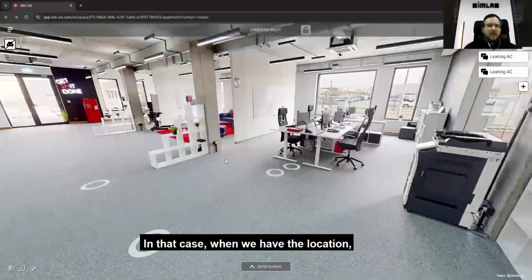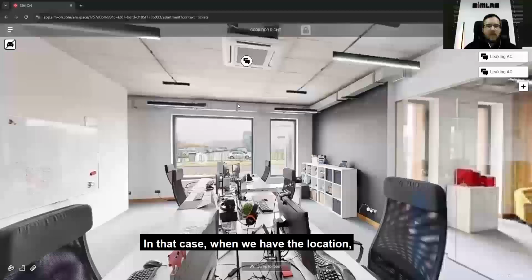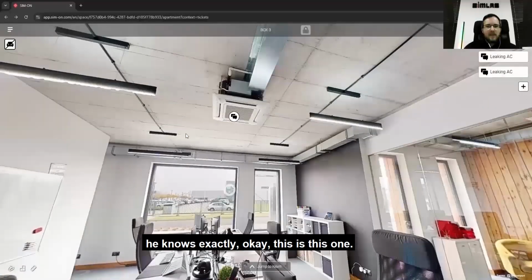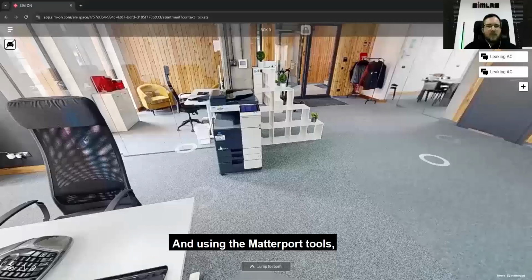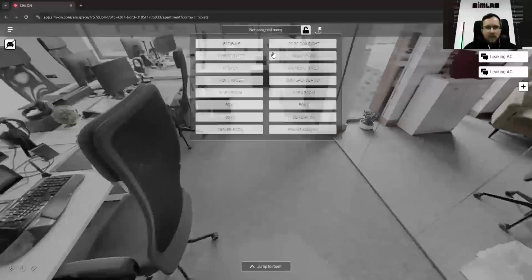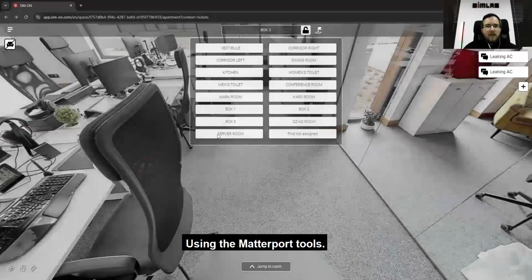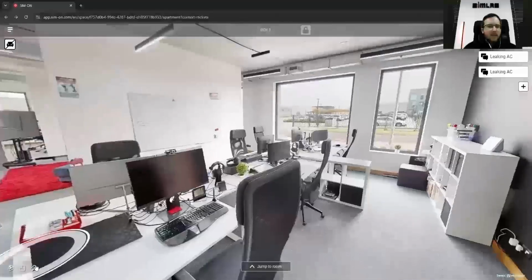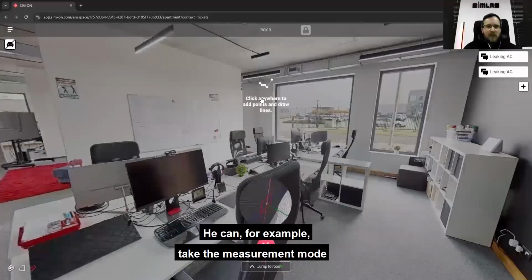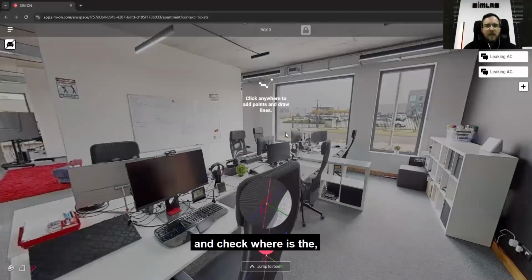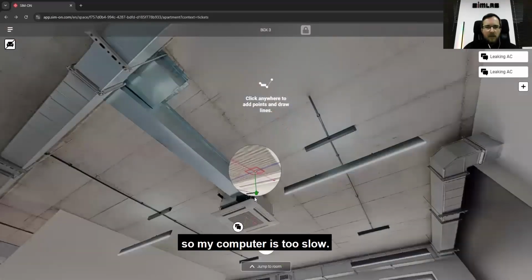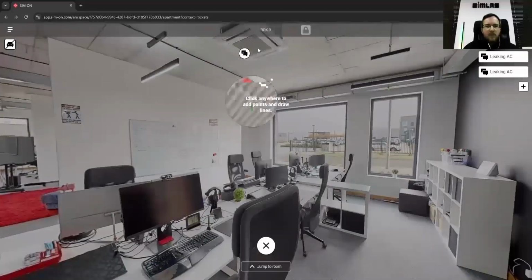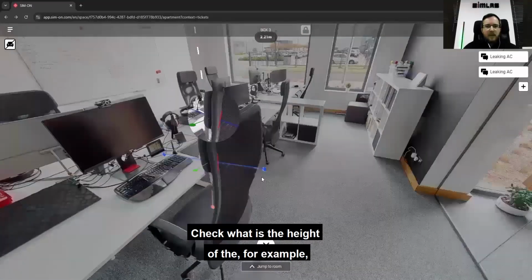In that case, when we have the location, he knows exactly, okay, this is this one. Using the Matterport tools, he can, for example, take the measurement mode and check, my computer is too slow, what is the height of, for example, the air conditioning.